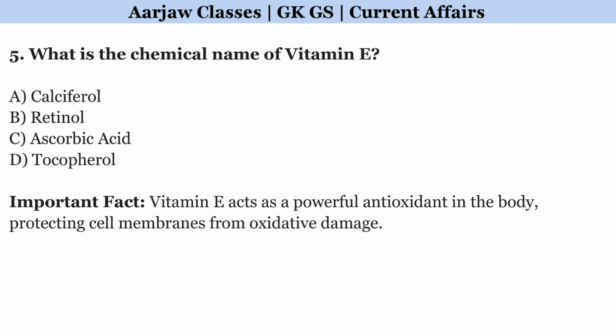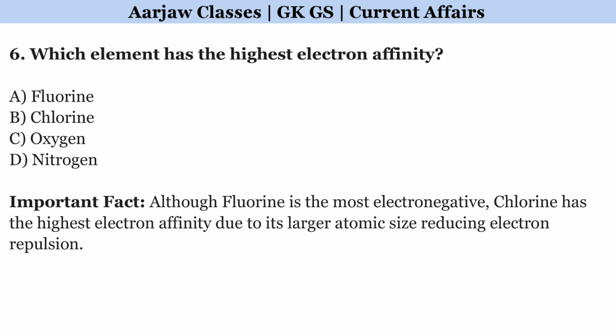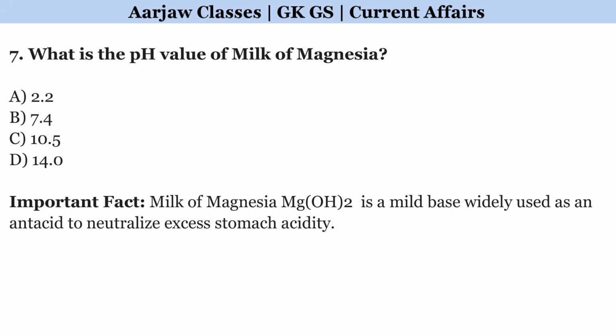What is the chemical name of vitamin E? Correct option is D. Tocopherol. Which element has the highest electron affinity? Right option is B. Chlorine. What is the pH value of milk of magnesia? Correct option is C. 10.5.